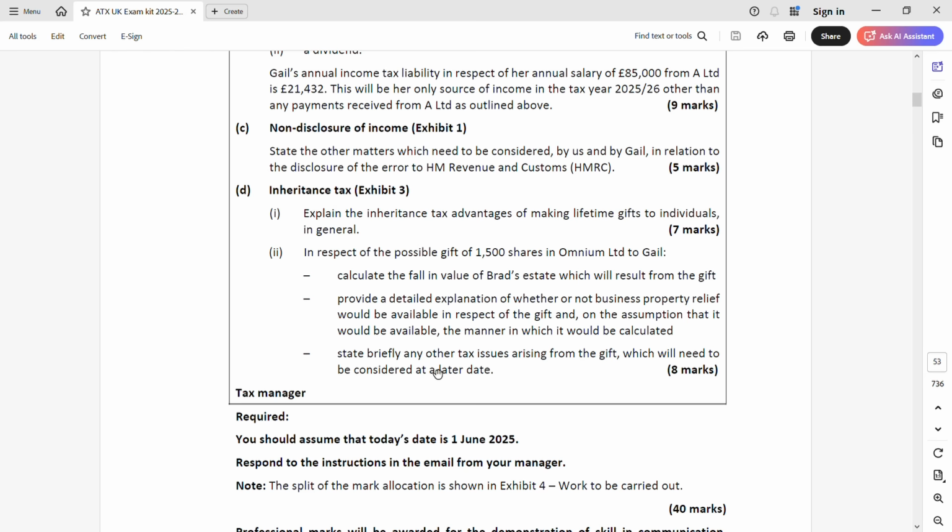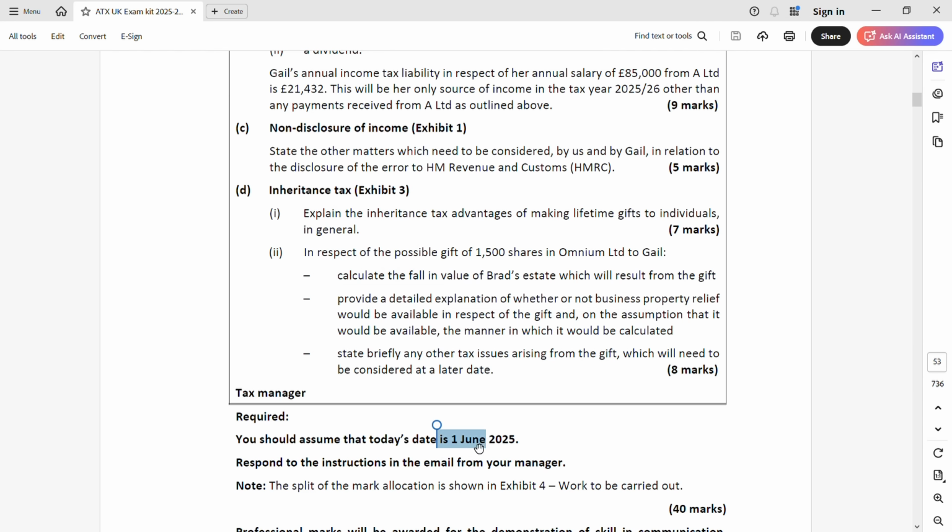Then you have to state briefly other tax issues that will arise from the gift. Remember, if they ask about other taxes, do not rewrite what you have written. They are not asking about inheritance tax, they are asking about other types of taxes which will be considered at a later date. So all these three together carry 8 marks, and you have to apportion. You can say 3 marks here, 3 marks here and 2 for calculation. Calculation usually carries fewer marks compared to explanation.